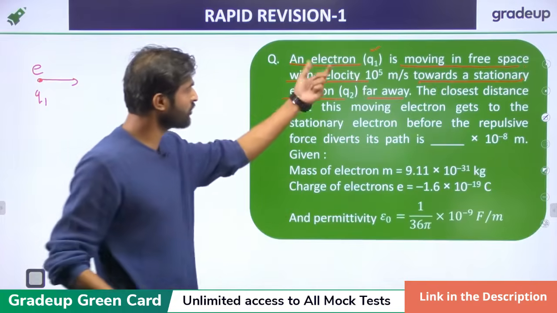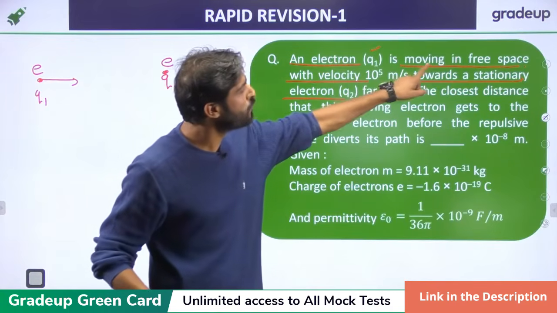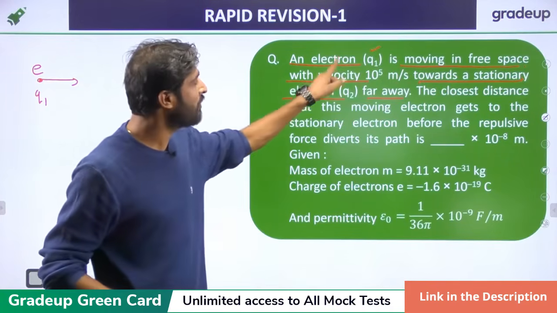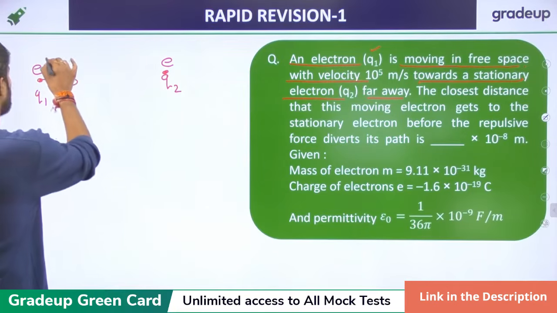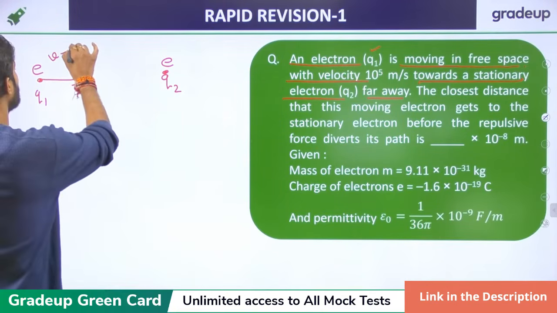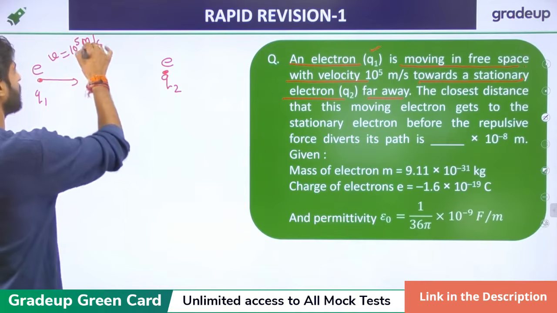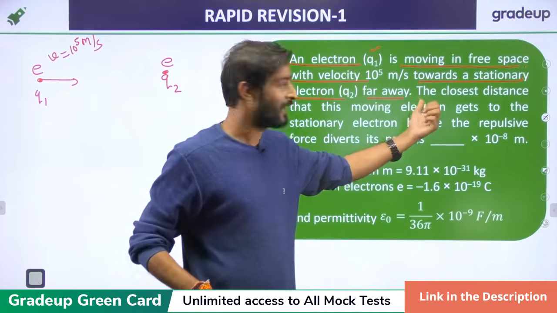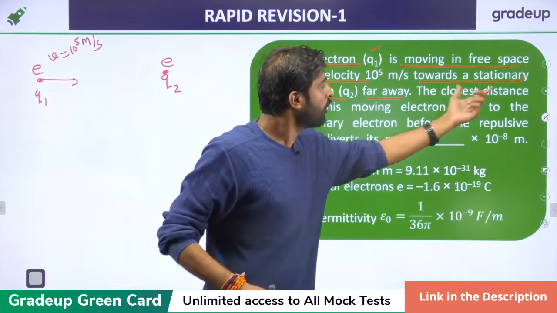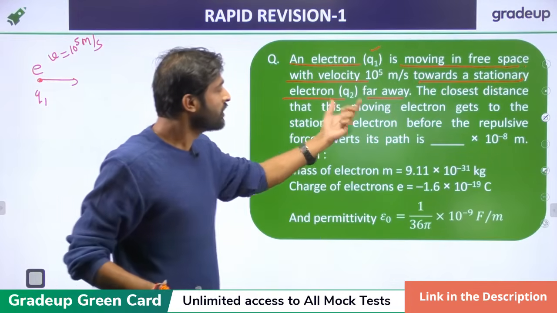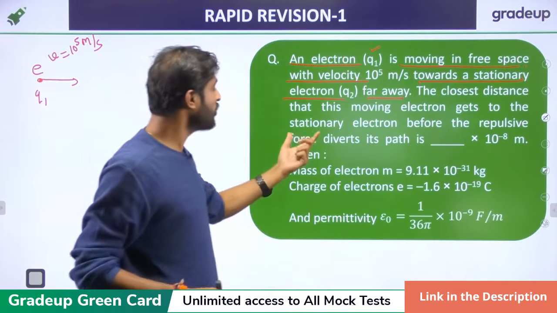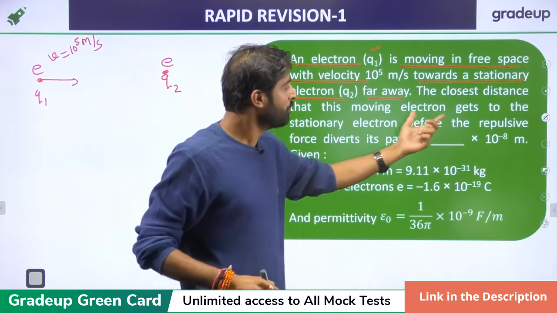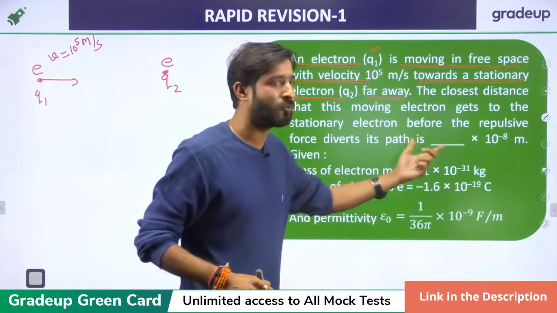Once again, I am reading this question. An electron Q1 is moving in free space with a velocity of 10 raised to power 5 meter per second toward the stationary electron Q2 far away. Now, the closest distance that this moving electron gets to the stationary electron before the repulsion force diverts its path.